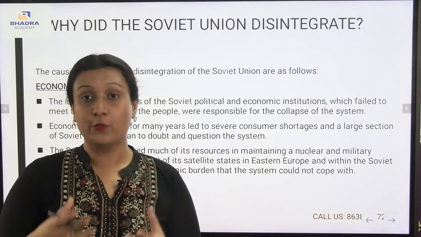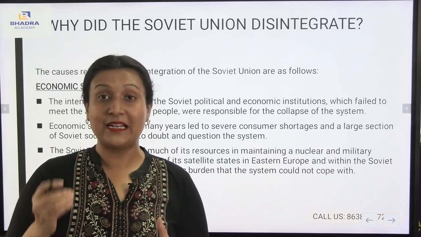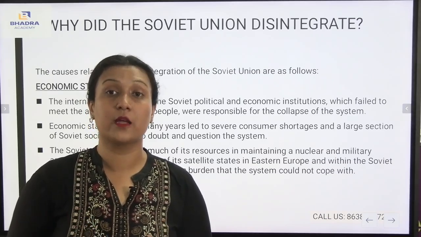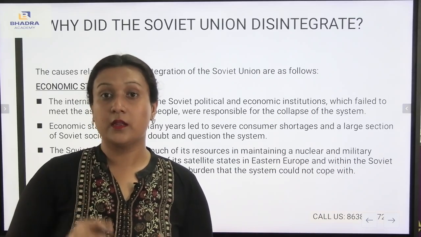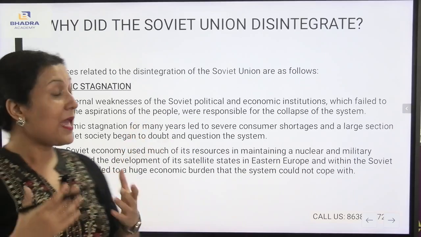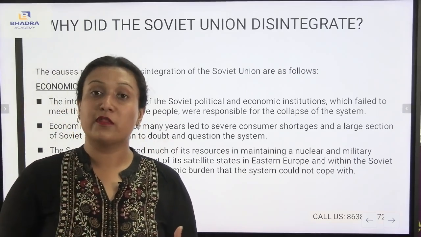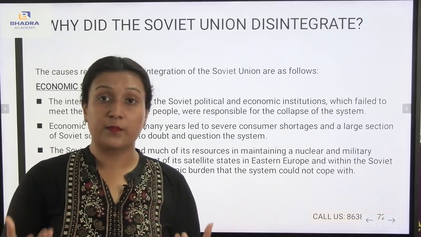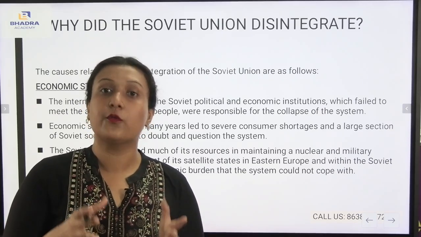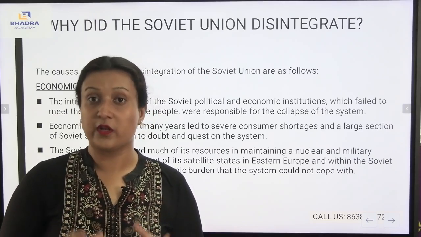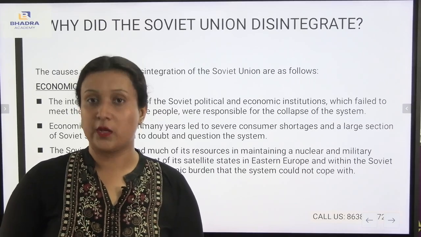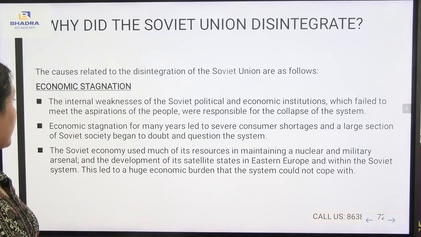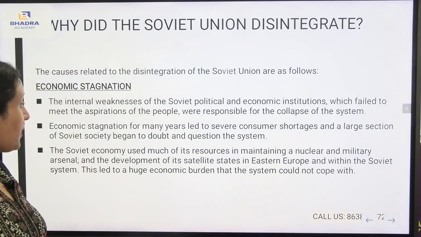Under the Soviet Union itself, there were internal weaknesses. As a result, they were unable to fulfill the aspirations of the people, and they were responsible for the collapse of the system. Under the communism, the aspirations of the people were not fulfilled, so the communism itself is responsible for the collapse of the system. Economic stagnation for many years led to severe shortages, and a large section of Soviet society began to doubt and question the system.